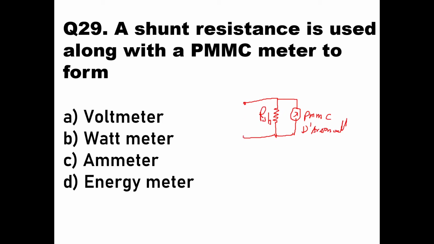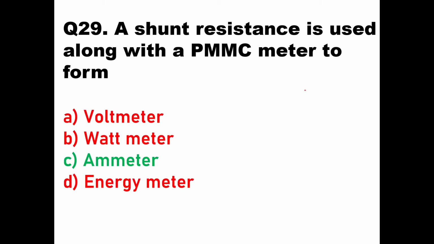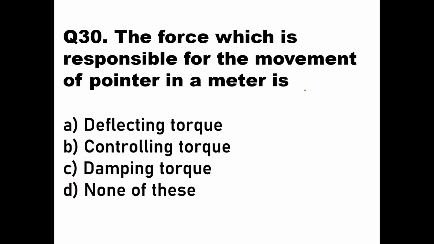So this concept gives the concept of a DC ammeter. Whenever a resistance is across the PMMC, parallel to the PMMC, it is a DC ammeter. If it is in series with the PMMC, it is a voltmeter. So here the option should be option C, because it is a shunt resistance. So, ammeter. Then we'll go to the next question, question number 30.